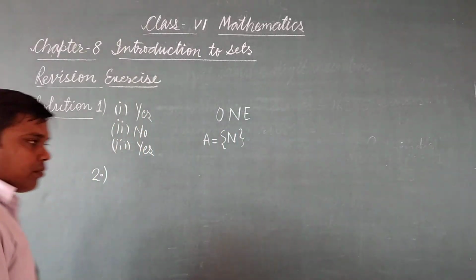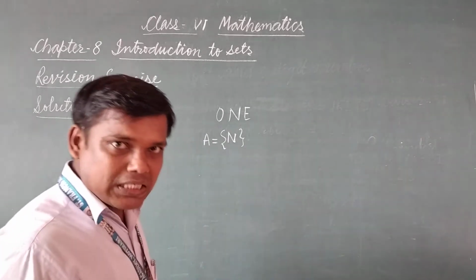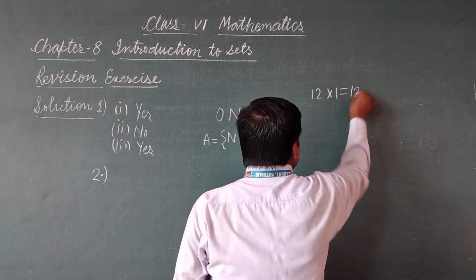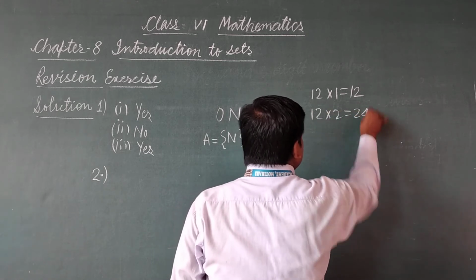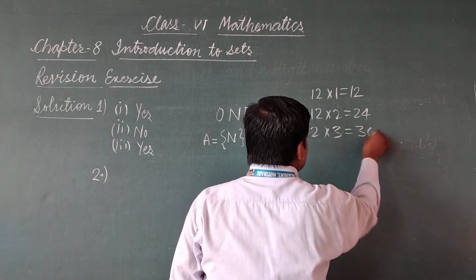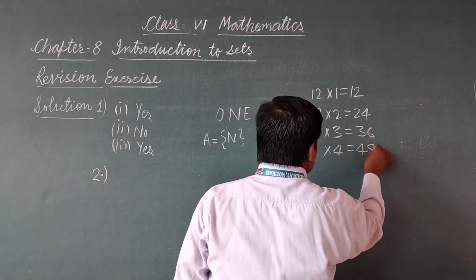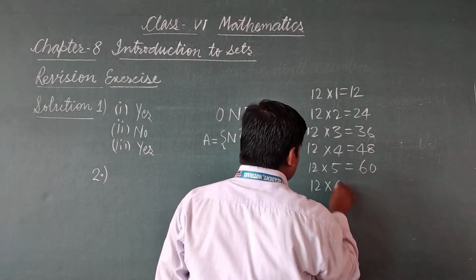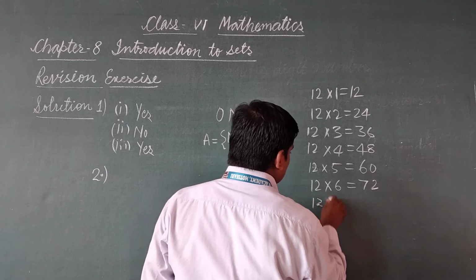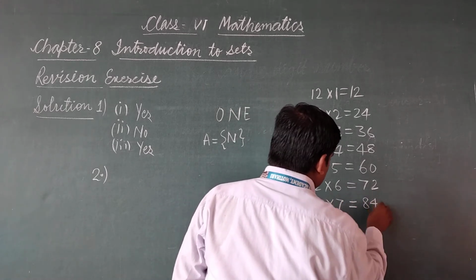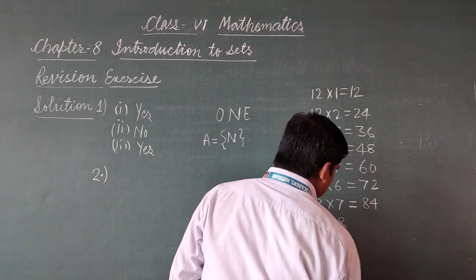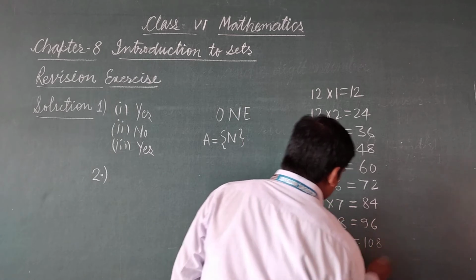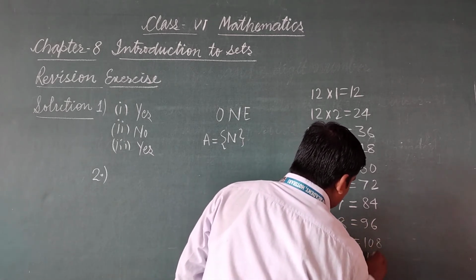So let's see. As you know, when we write the table of multiples of 12, then we write 12 1s are 12, 12 2s are 24, 12 3s are 36, 12 4s are 48, 12 5s are 60, 12 6s are 72, 12 7s are 84, 12 8s are 96, 12 9s are 108, and 12 10s are 120.